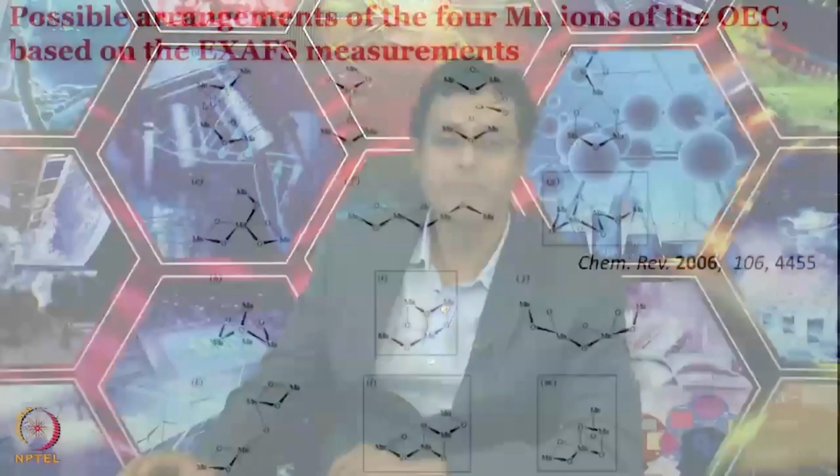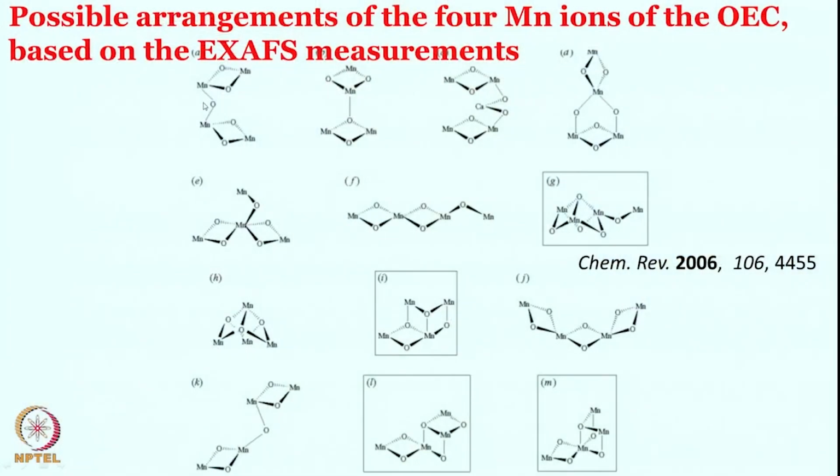As you see, different permutations and combinations are possible between the 4 manganese and 1 calcium orientation, at least if you are just focusing on the 4 manganese, 1, 2, 3, 4, you can have all these different structure orientations bridged by the oxide, right. So, manganese and calcium also come into the picture, how they are bridged, how they are helping, that can be debated.